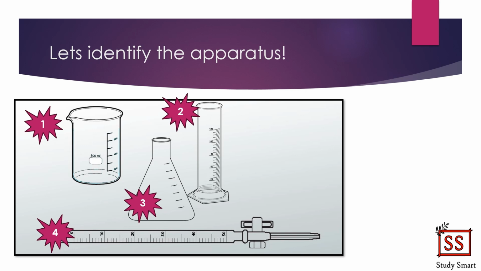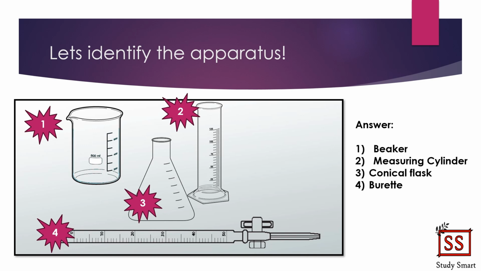Alright, I hope you already found the answer. Okay, now I want to show you the actual answer for all these apparatus. Are you ready? Alright, let's discover the answer. Yes, number 1 is the beaker, number 2 is the measuring cylinder, number 3 is the conical flask, and number 4 is the burette. I hope you got the answer correct.